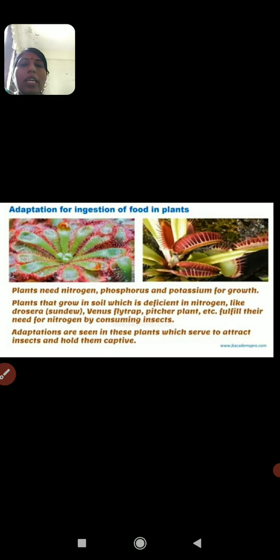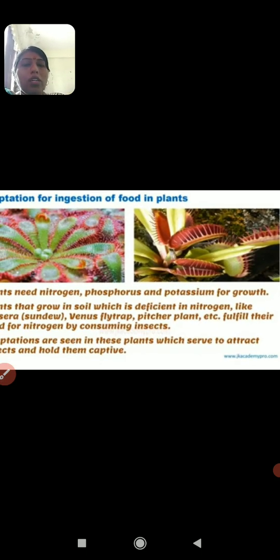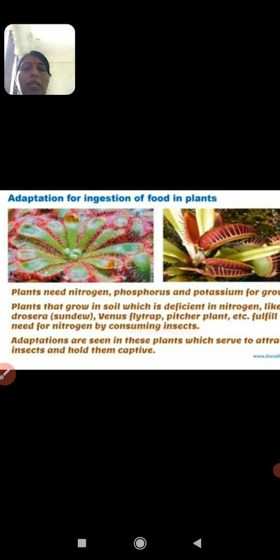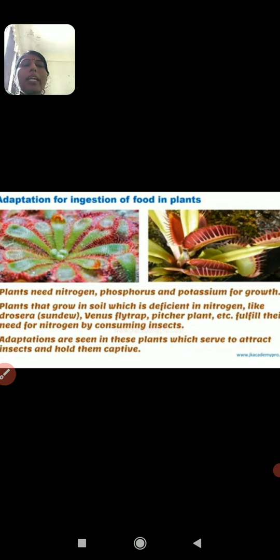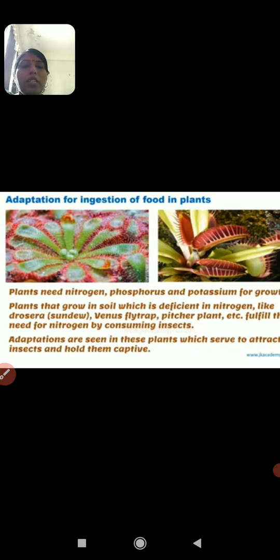Now next, some plants. All plants need nitrogen, phosphorus and potassium for growth. Some plants are insectivorous, so they can eat insects. Venus flytrap and pitcher plant fulfill their nitrogen requirement by consuming insects. You can search on the net and find out; their videos are also present. Such adaptation is present in insectivorous plants. They attract insects, catch them and eat them. So this is about the adaptation for ingestion in plants.